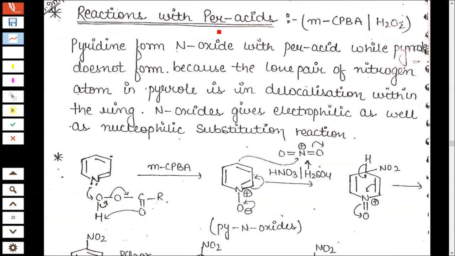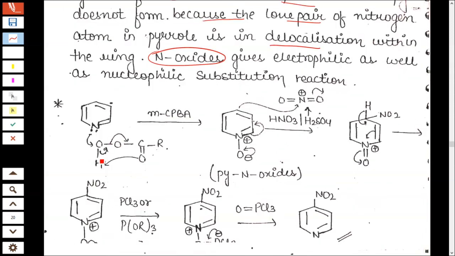Reaction with peracid, that is perbenzoic acid, metachloroperbenzoic acid, or with hydrogen peroxide, the lone pair of the nitrogen atom in pyridine is delocalized in the ring, forming N-oxide. With metachloroperbenzoic acid, you will get N-oxide, and a nitro compound at the 4th position.